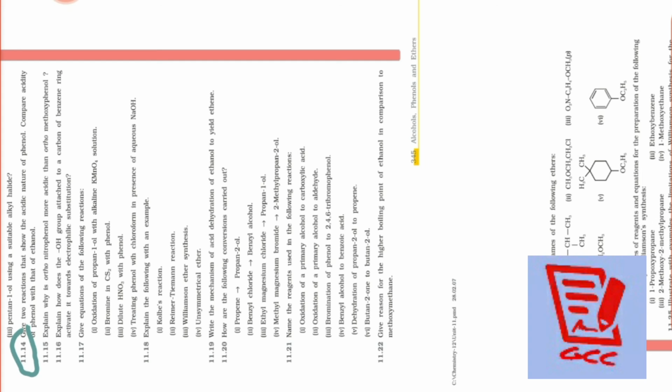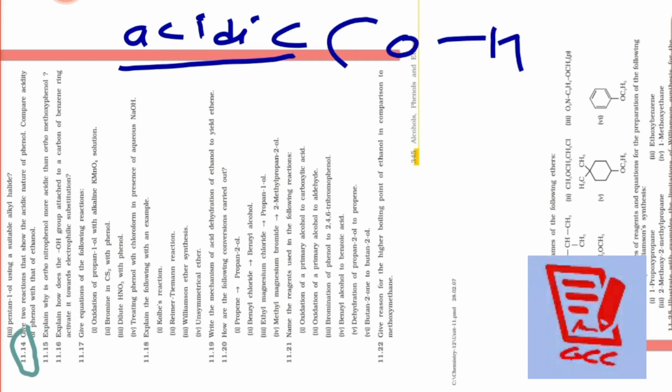They are saying give the two reactions that show the acidic nature of phenol and compare its acidity with ethanol. But whenever there is a discussion of acidic nature, acidic nature means release of H positive ion, means cleavage of the OH bond. Might be you know very well, we have done in the chemical properties of phenol the reaction with metals or metal hydroxide. So see how we can show it.